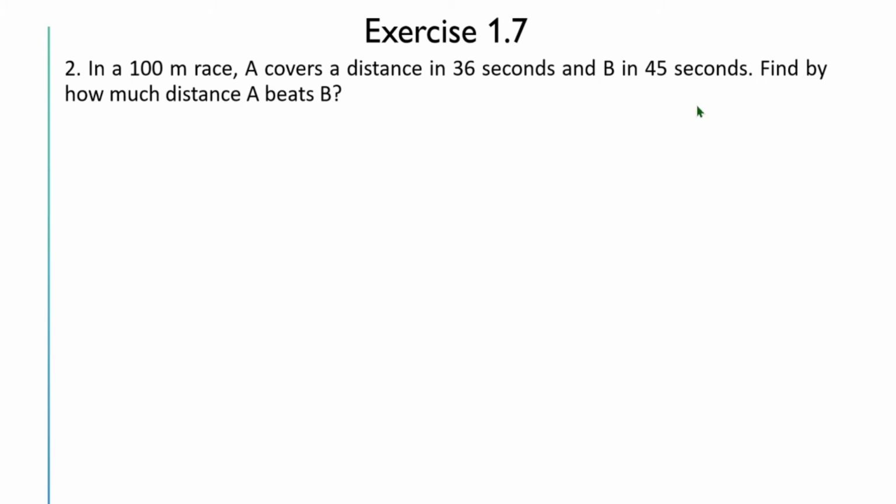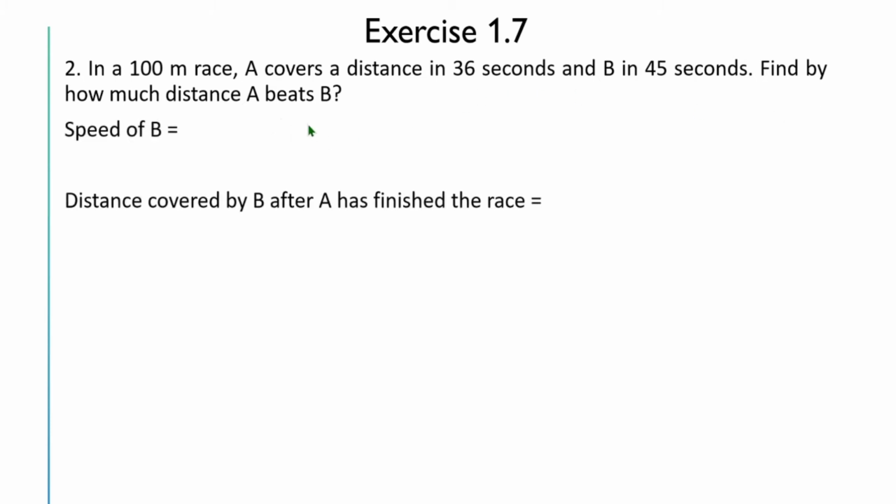So we have to find by how much distance A beats B. So first we will calculate the speed of B. We know the formula for speed: speed is equal to distance by time. So speed of B is, distance is 100 and time is 45, which is equal to 20 by 9 meters per second.